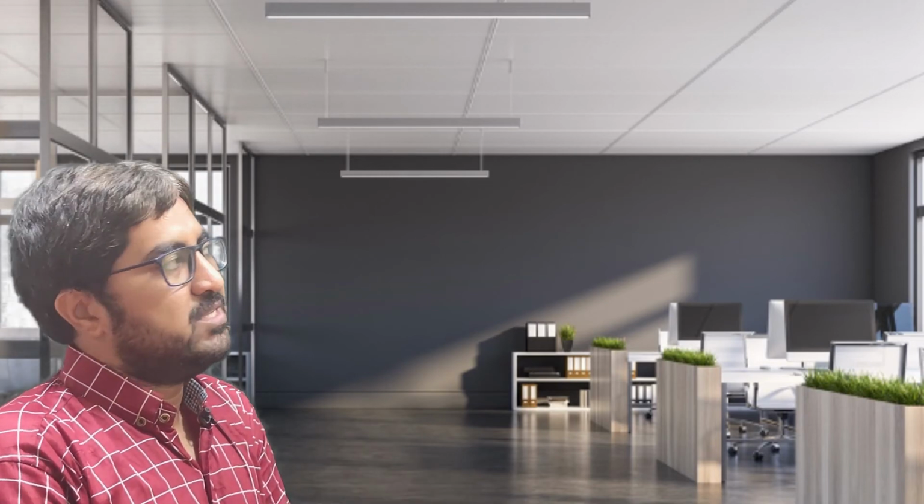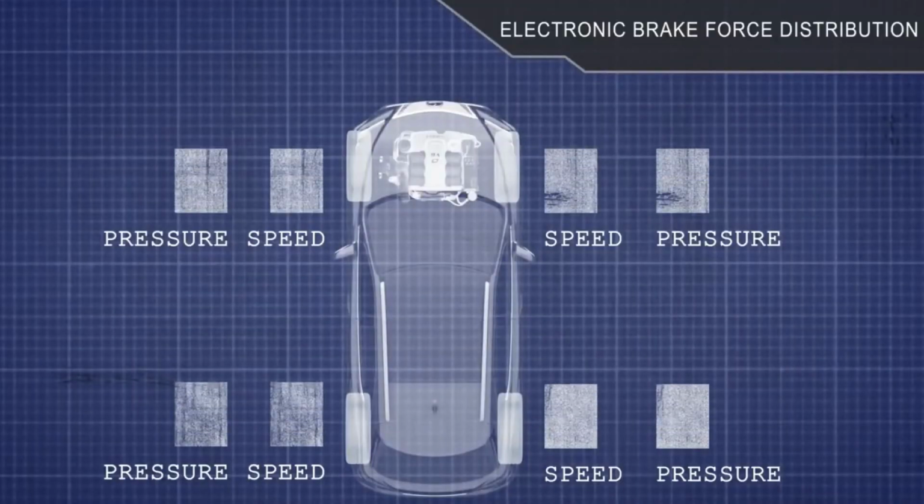Whenever we use this system, we can achieve better traction on all the wheels, better stability, and an equal distribution of pressure on all the wheels. So there is uniform wear of the tires. This is the advantage of EBD technology in a car.